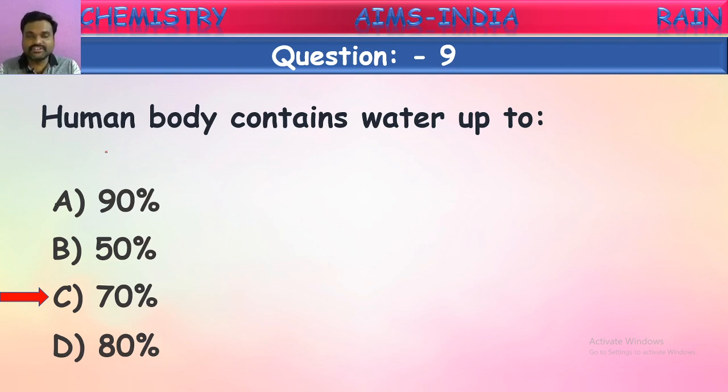It is in the muscles, in the blood, in the bones, in the tissues, and even in the organs. So in all these, water is present in different forms. Because of this, around 70% of our body weight is because of water presence in our body. Okay, next one.